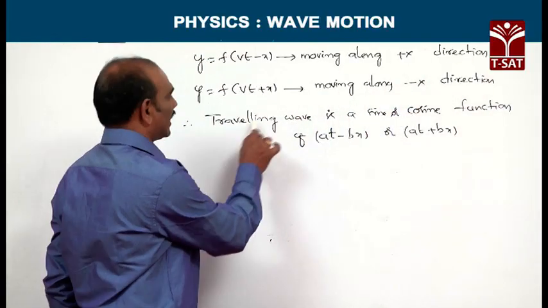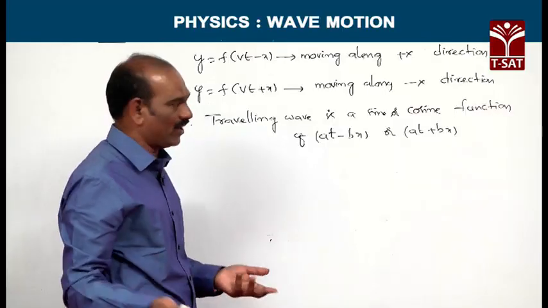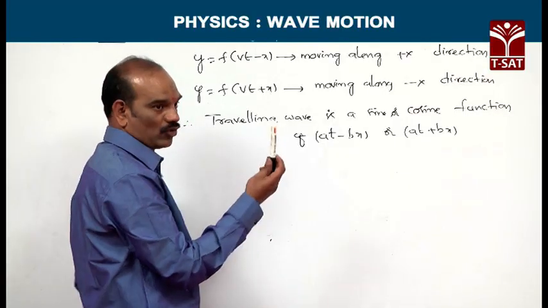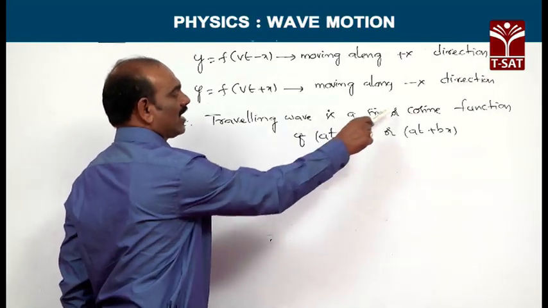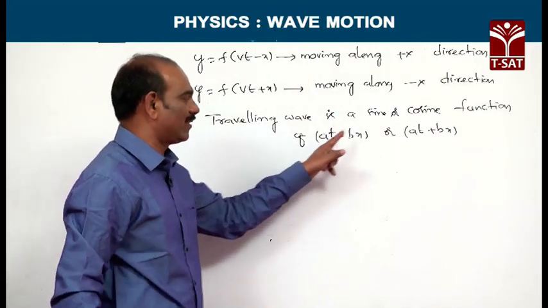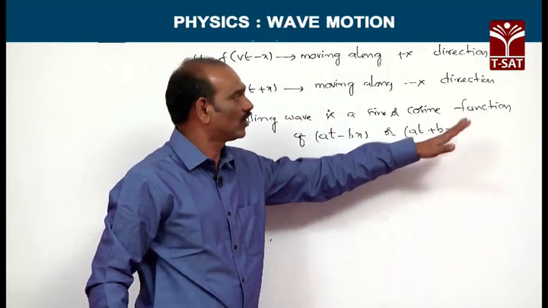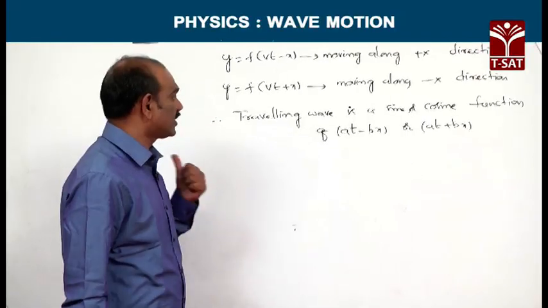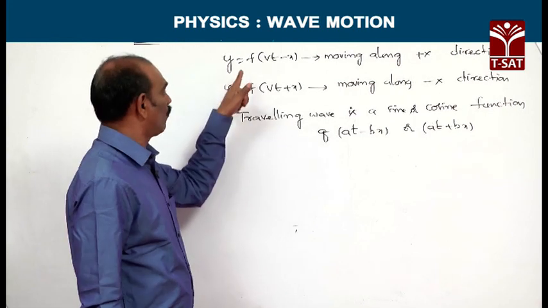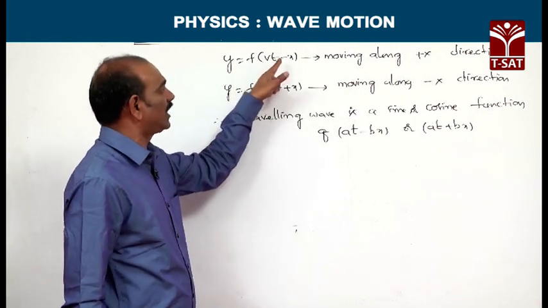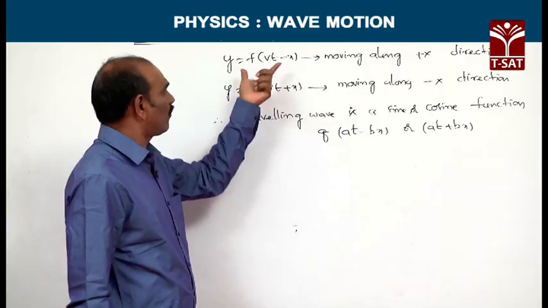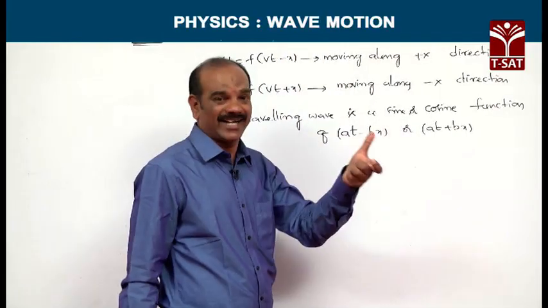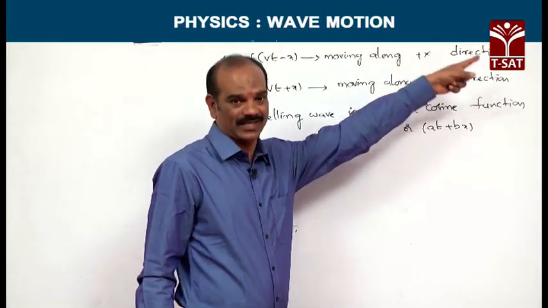So, here the travelling wave and the progressive wave are both the same. A travelling wave is a sine or cosine function of at minus bx or at plus bx. So, this is the final form of the progressive wave. If the progressive wave is of the form y equal to f of vt minus x, the wave is said to be moving along the positive x axis.